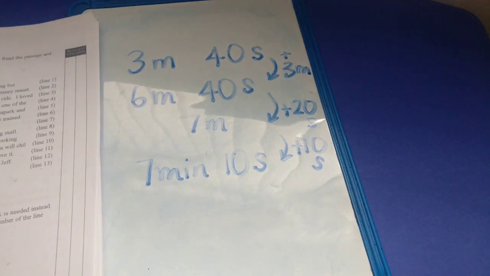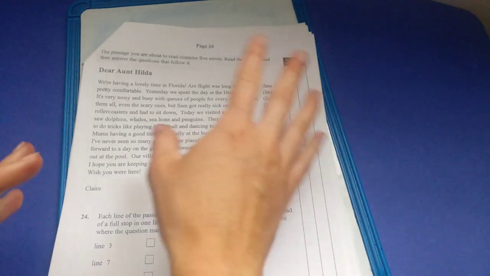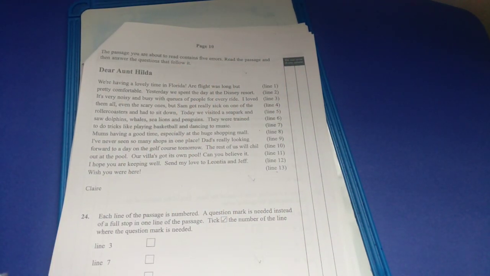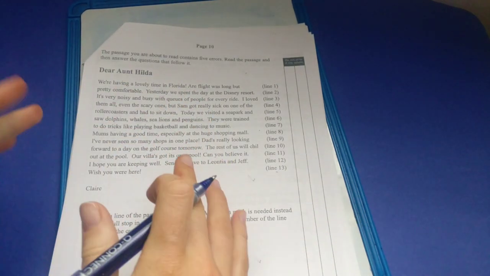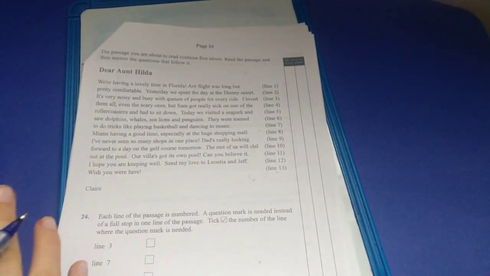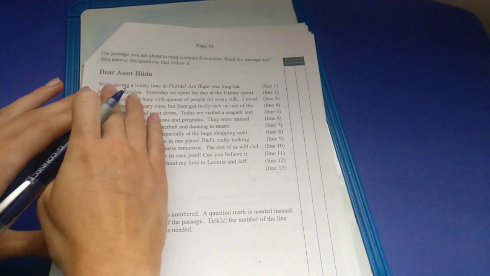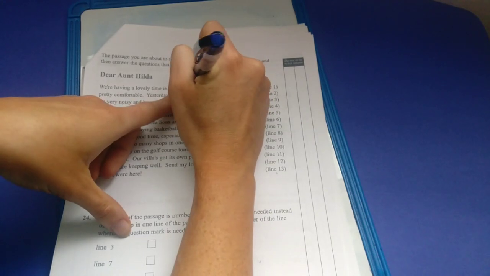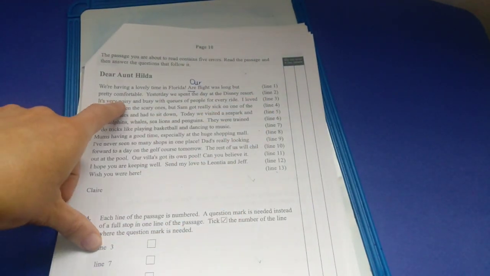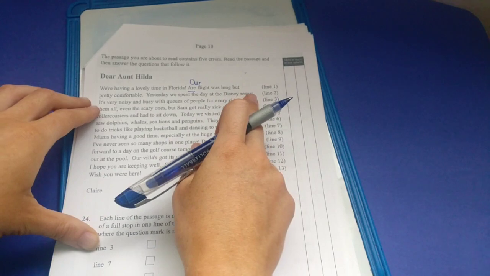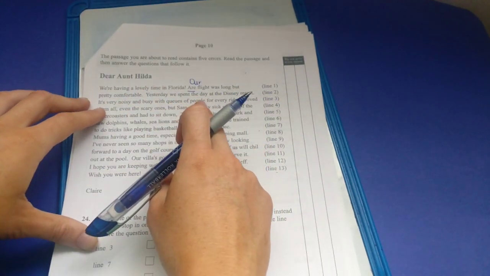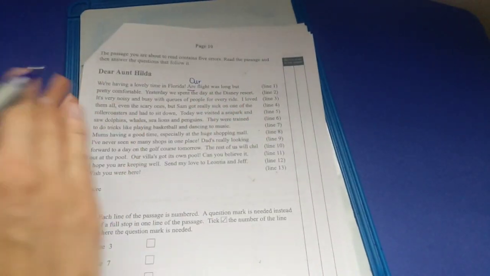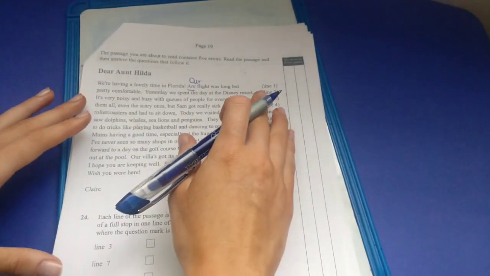Then we'll go through our proofreading and editing work here. So we've got a piece of writing, a passage, and we're going to read through it first and identify anything you think is wrong. So we're having a lovely time in Florida. Our flight was long but pretty comfortable. Yesterday we spent the day at Disney Resort. It's very noisy and busy with queues of people for every ride. So you might not see everything first of all, and that's okay. Just identify anything that you see the first time around you're reading it.